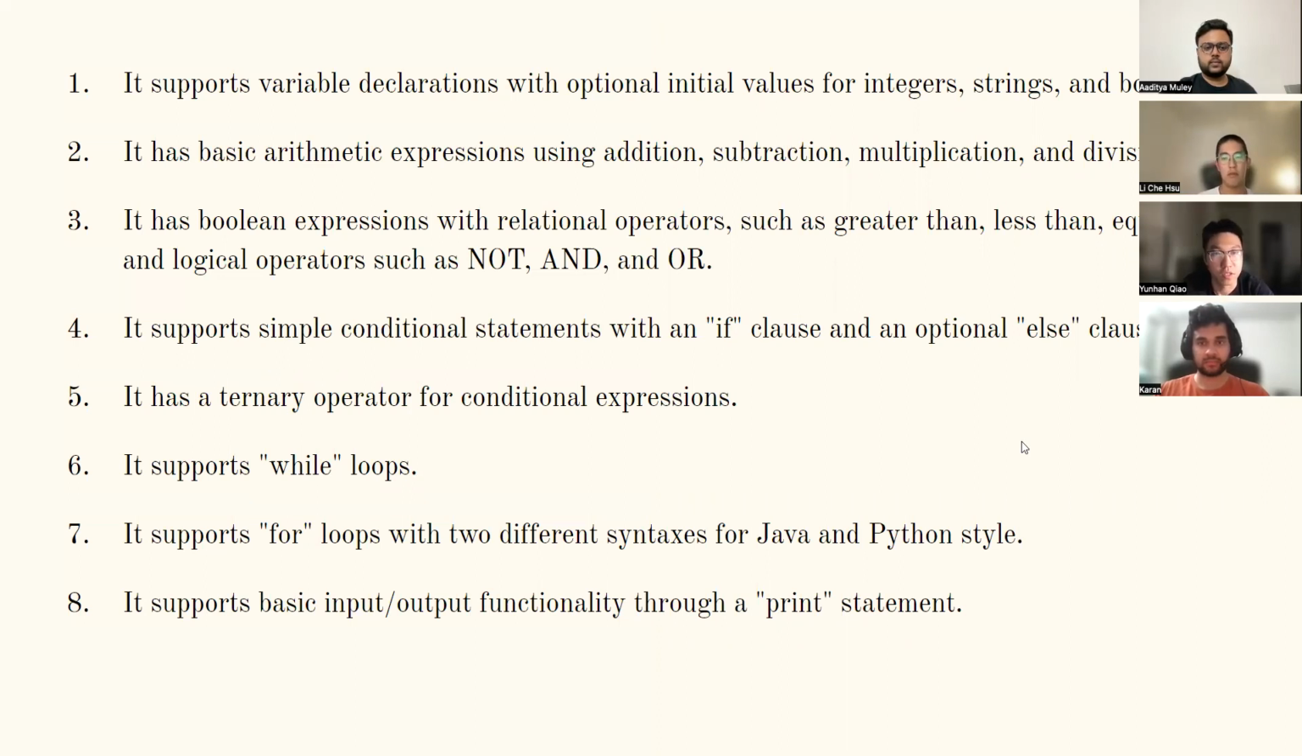Also, it has a ternary operator for conditional expressions. It supports while loops. Also, it supports for loops with two different syntaxes for Java and Python style. It supports basic input-output functionality through a print statement.